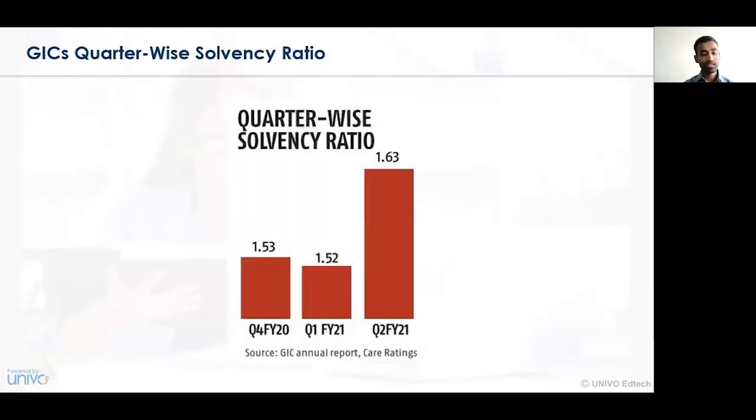Now let's look at the quarter-wise solvency ratio of GIC. In quarter 4 of financial year 20, the solvency ratio of GIC was around 1.53. In the first quarter of financial year 21, it decreased to 1.52, and in the second quarter of financial year 21, it increased to 1.63. So here we can see that post the COVID-19 pandemic situation, with industries and the economy regularizing and the lockdown being lifted in the second phase, GIC has again boosted its performance, and it is increasing at a higher rate.